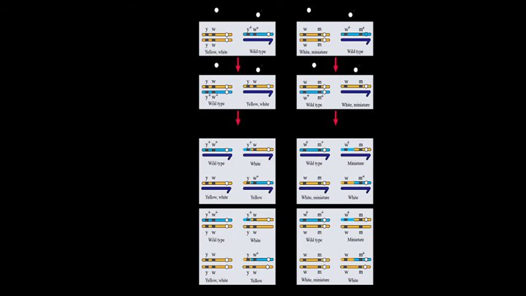Just like we study why Mendel chose the pea plant, there are reasons why Morgan chose Drosophila melanogaster. First, they could be grown on a simple synthetic medium in the laboratory.